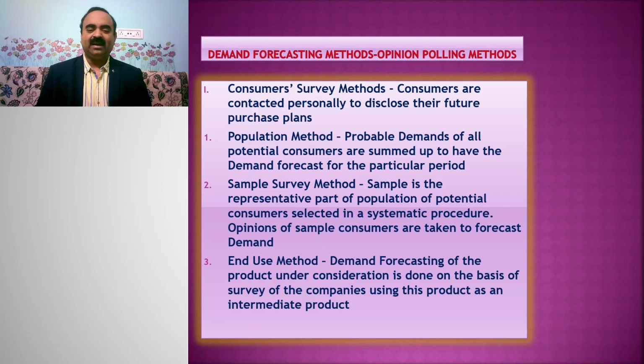The second consumer survey method is the sample survey method. A sample is the representative part of the population of potential consumers, selected in a systematic procedure. In this method, opinions of sample consumers are taken to forecast demand. The third consumer survey method is the end use method. Demand forecasting of the product under consideration is done on the basis of a survey of the companies using this product as an intermediate product.